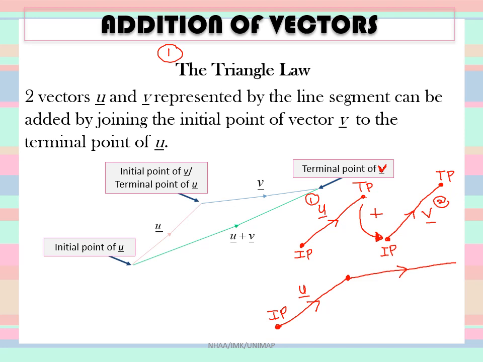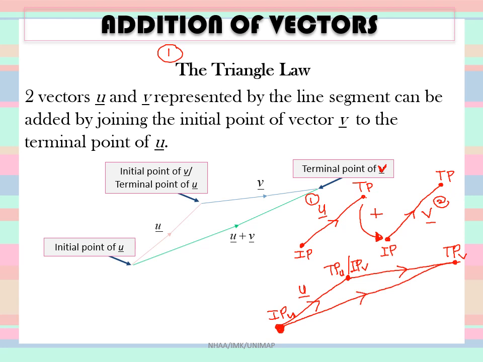So this is the terminal point of vector u, which is also the initial point of vector v. And this is the terminal point of vector v. So where is the resulting vector? The resulting vector is this, connecting the initial point of vector u with the terminal point of vector v. So the arrow is there.